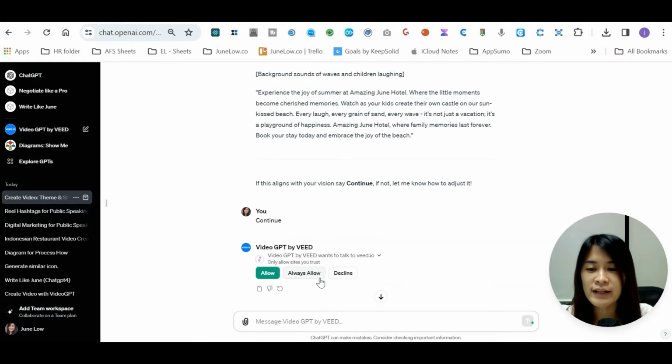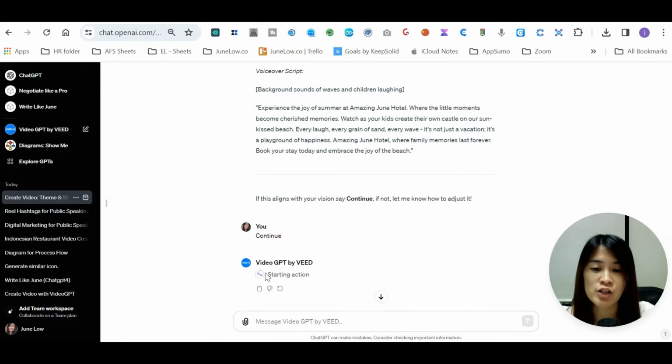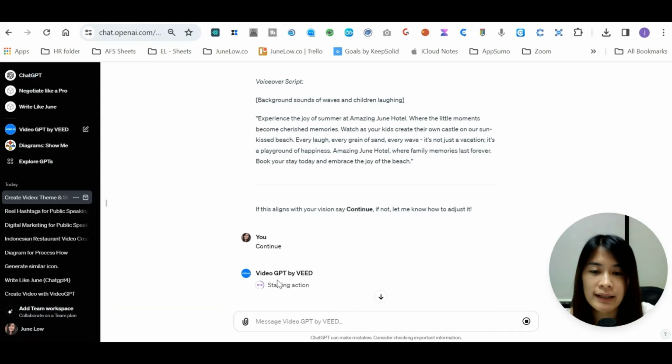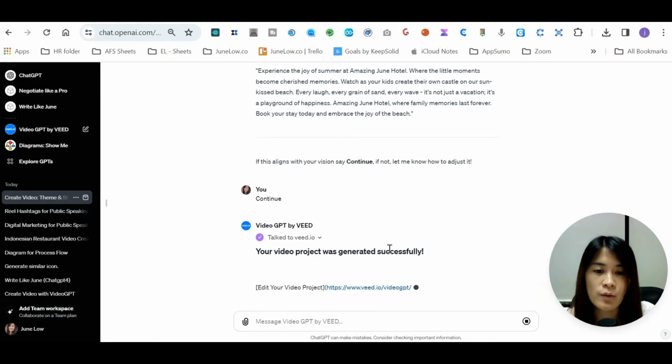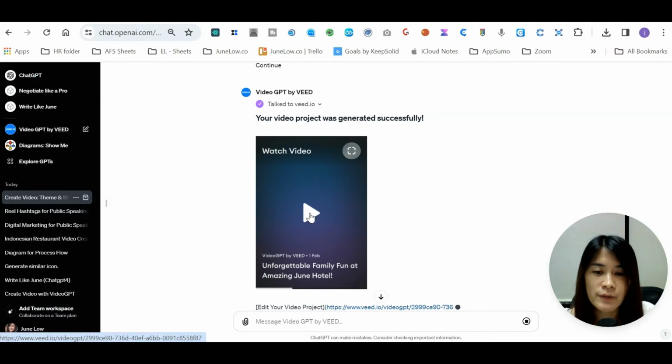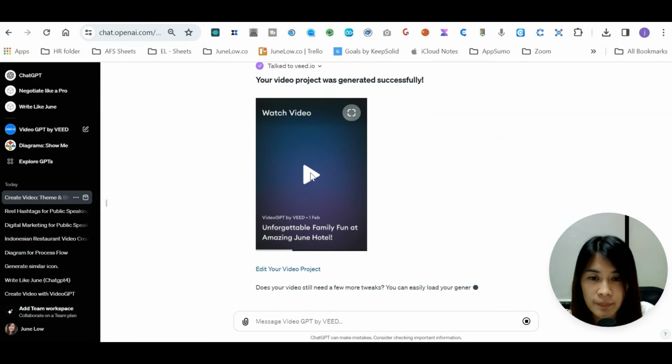I have been really enjoying all this. First of all, you need to allow the Video GPT by Veed in order to talk to Veed.io via ChatGPT. Once you click allow, they are actually allowing your scripts to talk to the software. And can you guys see how fast it is? The video project was generated. In order for me to view it, I think I can play it here.